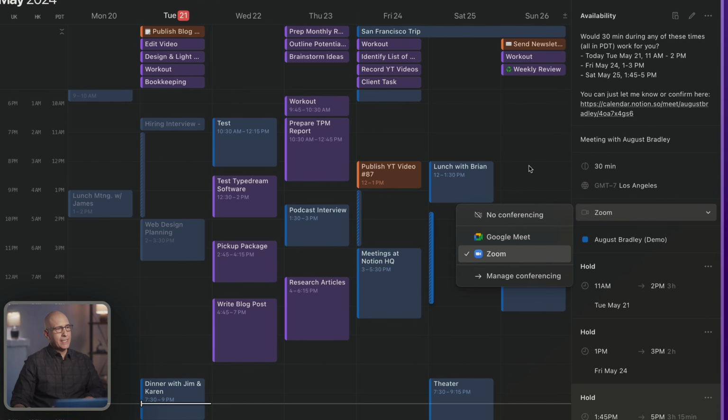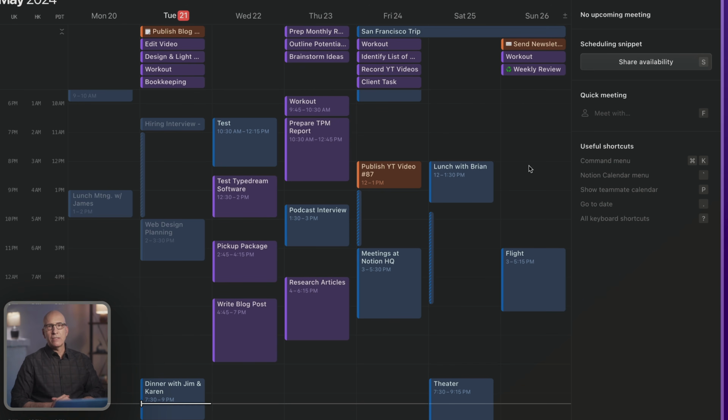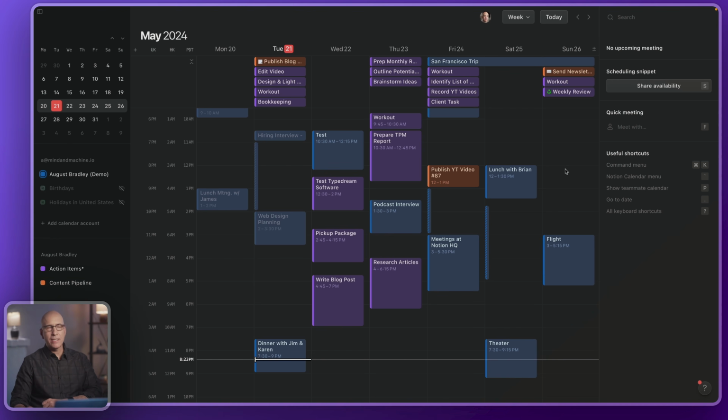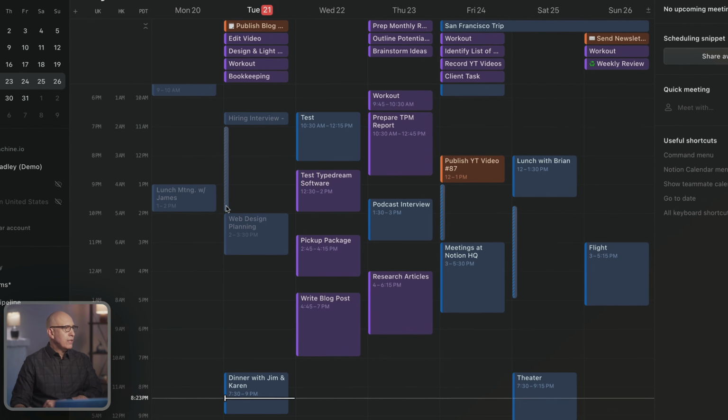Actually, it was automatically added to give it a Zoom invite, but you can do it for Google Meet as well. And you've got a meeting set up as soon as they select one. Now, what's great about this that I've never seen in any other calendar app is it marks the time zones here on your regular calendar until it's scheduled, showing the invitation time zones that you have offered to the other person to schedule. So you know these are tentative possible times that the person might choose to schedule.